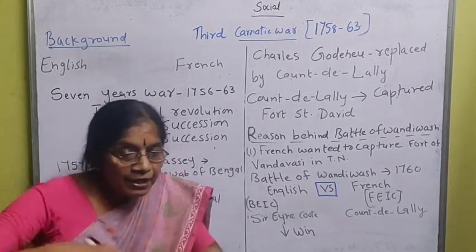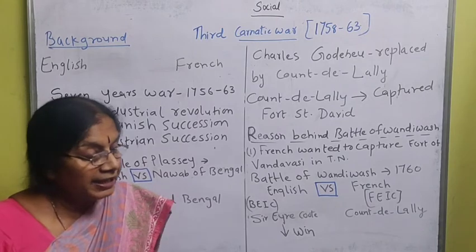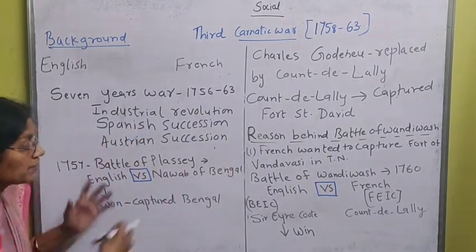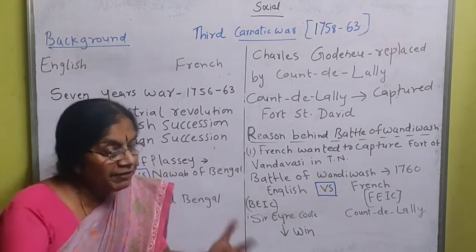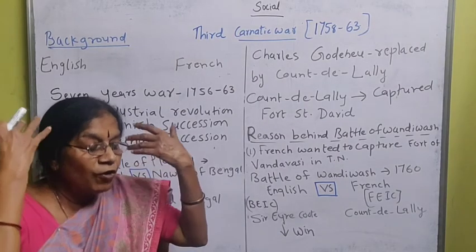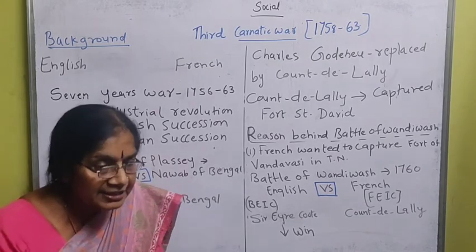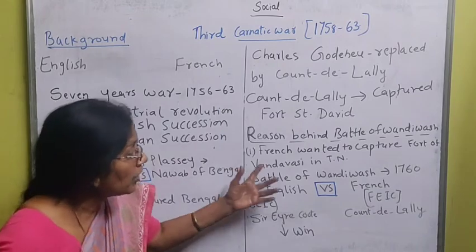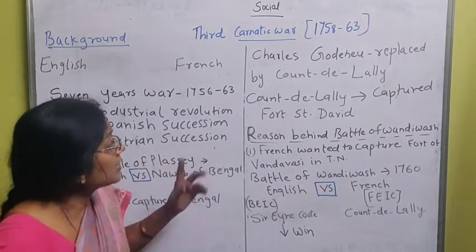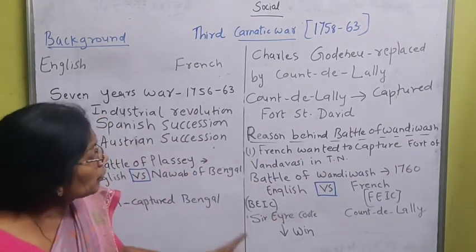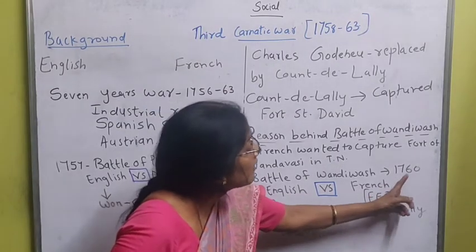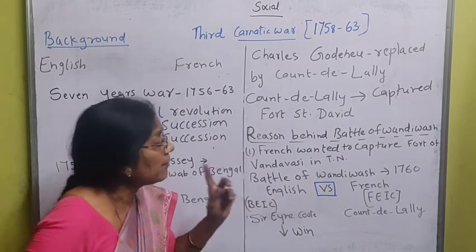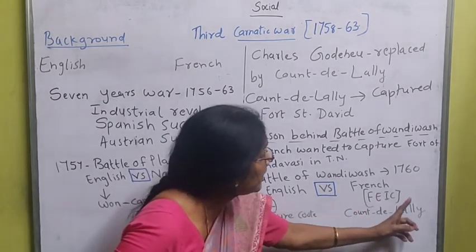So he attacked the British force, but by now the British had the help of Bengal, because Bengal was in their hands. The army from Bengal, and whatever wealth was needed for war, came to their help in what we call the Battle of Vandivash. This battle was between the English and French in 1760, that is, between the British East India Company and the French East India Company.